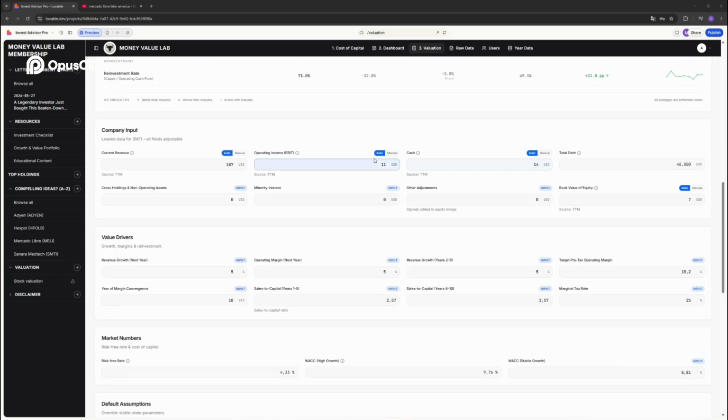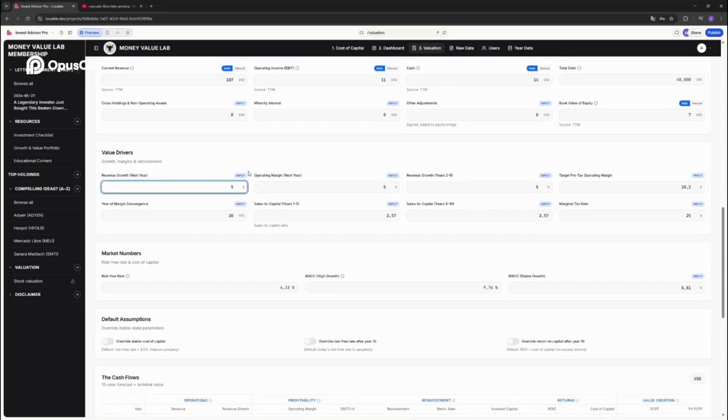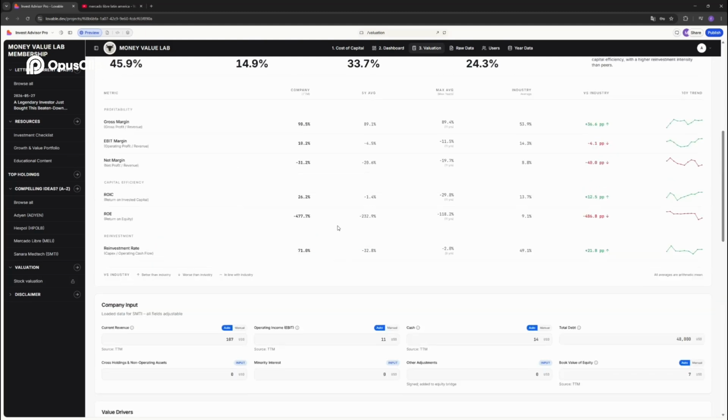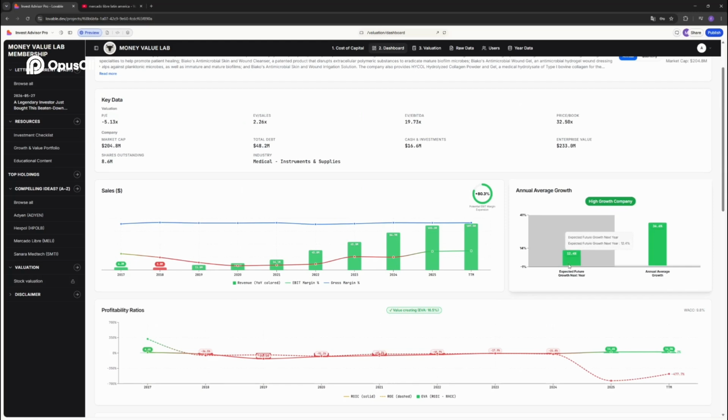Here you have the company inputs. All of this has been inputted automatically: revenue, operating margin, cash, all of that. Now what you need to do is put in your assumptions. This is where the sales input is, so you need to put something. If we go back to the dashboard, it tells you that Sonarmetic would probably grow by 12%. So I'll put 12% here.